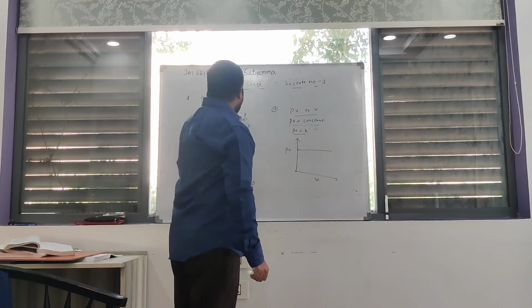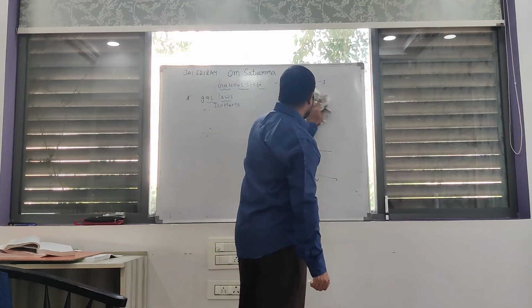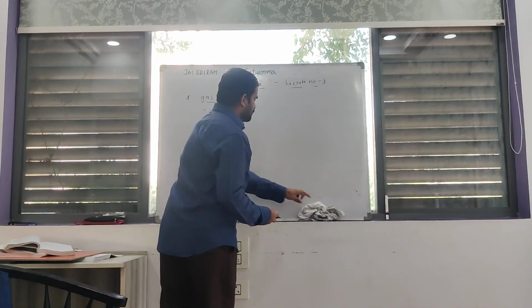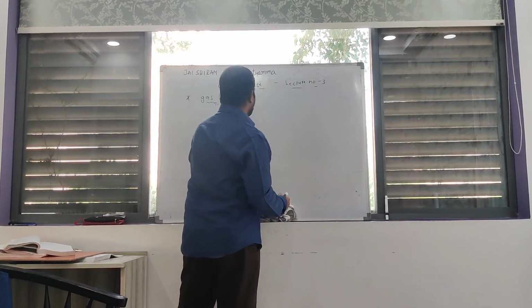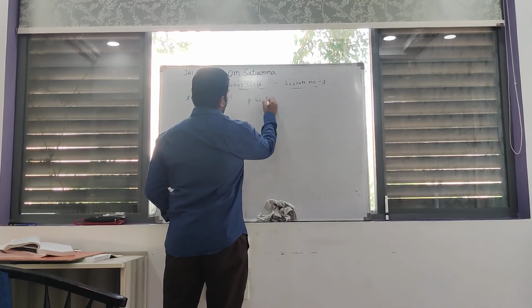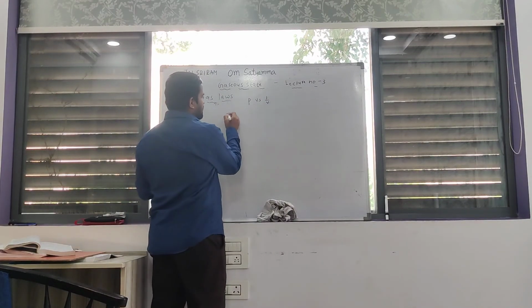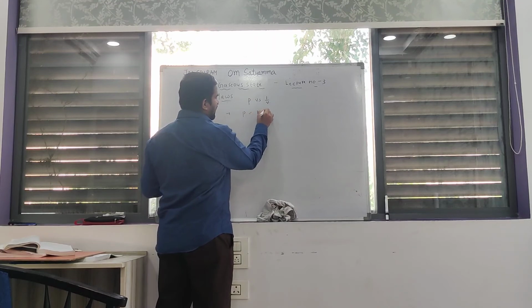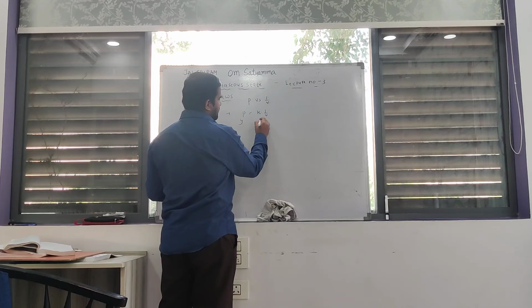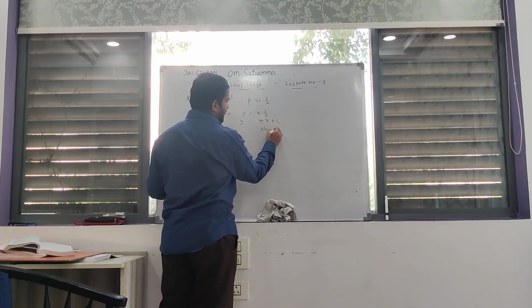Next one, a very important graph: P versus 1 by V. According to Boyle's law, P is equal to K into 1 by V. Here y is equal to mx plus c, where m is the slope, and the slope is equal to K here.